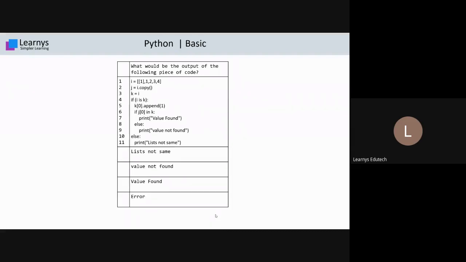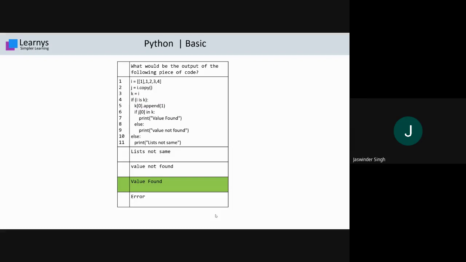Okay, sir, I think there is confusion among the students. So just display the answer and start giving the explanation so that it will get clear for them. The correct answer is value found, C. So those who gave option C as the answer, I believe they dry ran it properly, but maybe there is still confusion. I will sort it out.